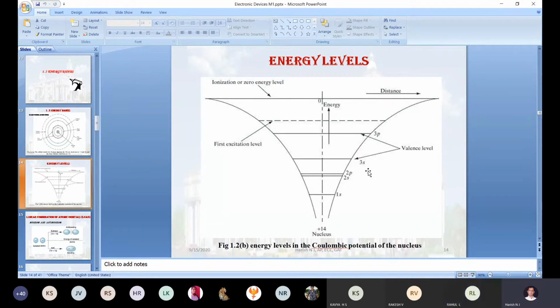The first orbit consists of only one suborbit, that we call 1s. The second orbit consists of two suborbits, the subshells 2s and 2p. The third orbit also consists of suborbits: 3s, 3p, 3d. Correct. But before writing 3d, we are going to write 4s. When you compare the energy, 4s has lesser energy compared to 3d.